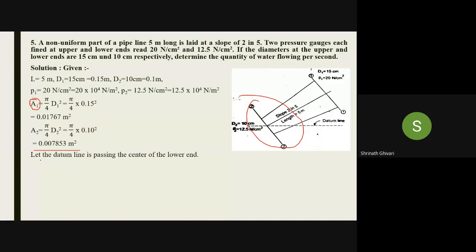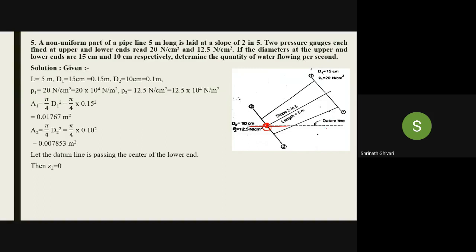Now let the datum line pass through the center at the lower end. So this is the datum line, and this is the slope 2 in 5. Then what will happen to Z2 and Z1? Z2 will obviously be 0, because the datum line is at this point. There is no height, there is no datum head. So Z2 will be 0.